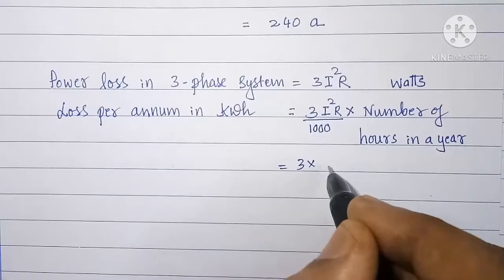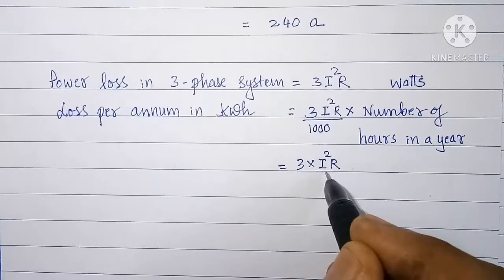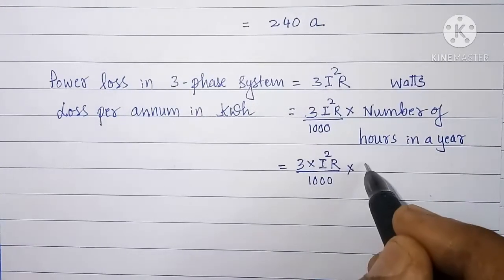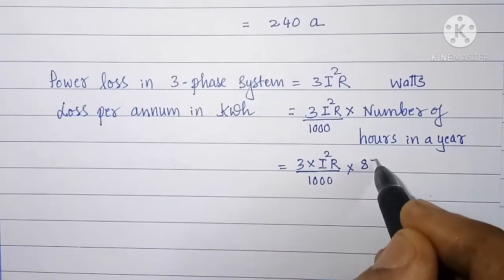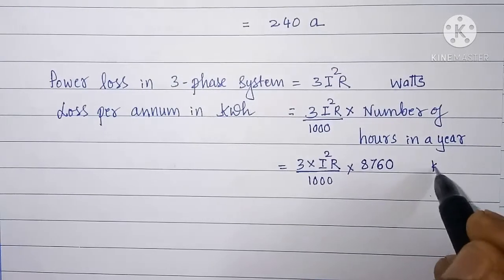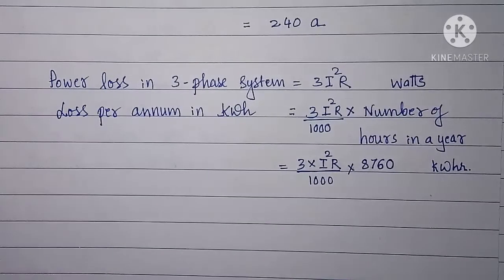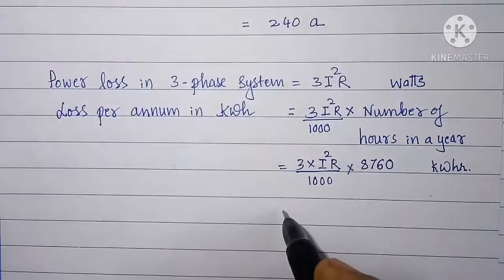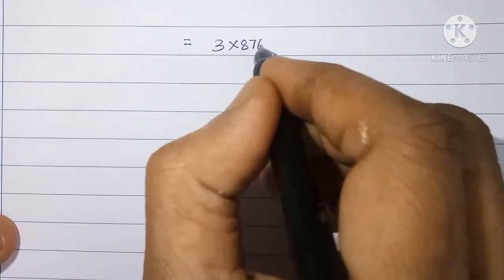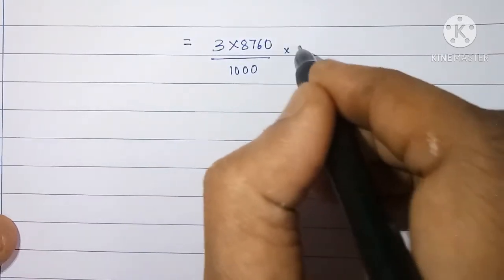So 3 into I square R divided by 1000 into 8760 kilowatt hour, that is equal to 3 into 8760 divided by 1000 into I square.